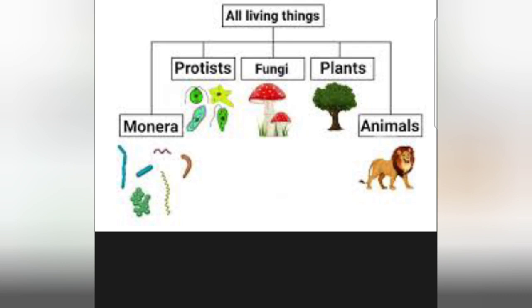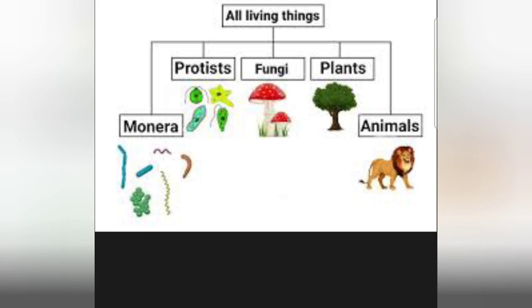Now this classification was done based on a few things. First is cell structure, whether the cell is prokaryotic or eukaryotic. Second is body organization, whether the organism is unicellular or multicellular. Thirdly, the mode of nutrition of that organism, whether the organism is autotrophic, that means they can prepare their own food, or they are heterotrophic, which means they cannot prepare their own food. Okay, now we will talk in details about each of these kingdoms and their characteristics, with a few examples under those kingdoms.